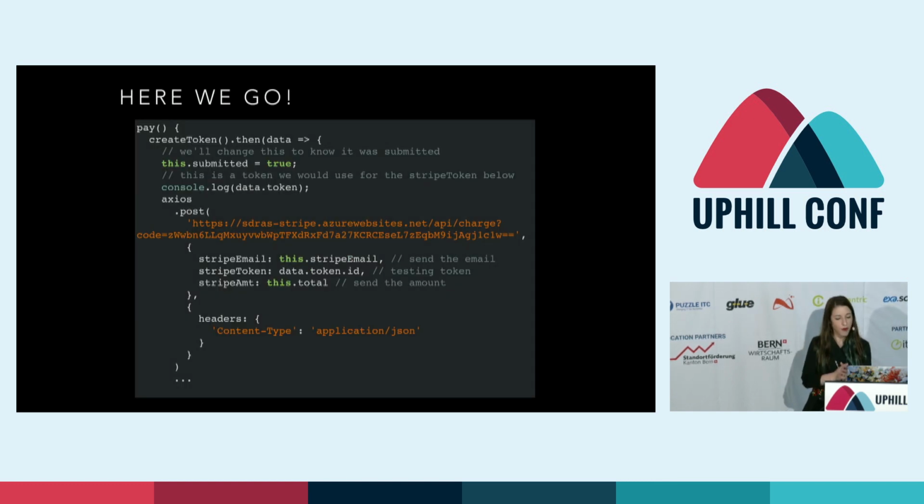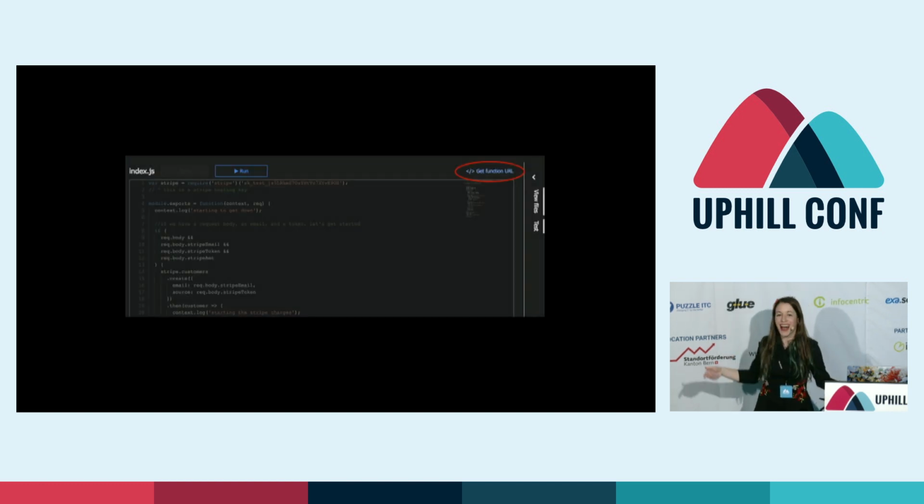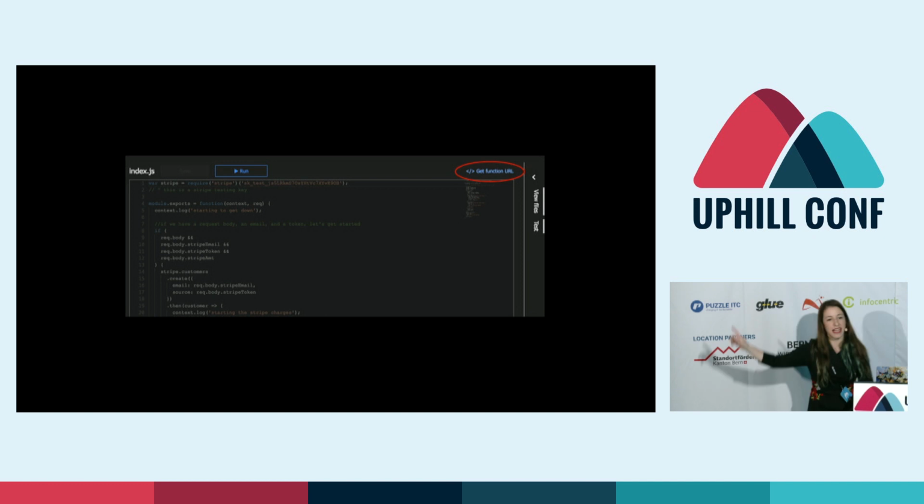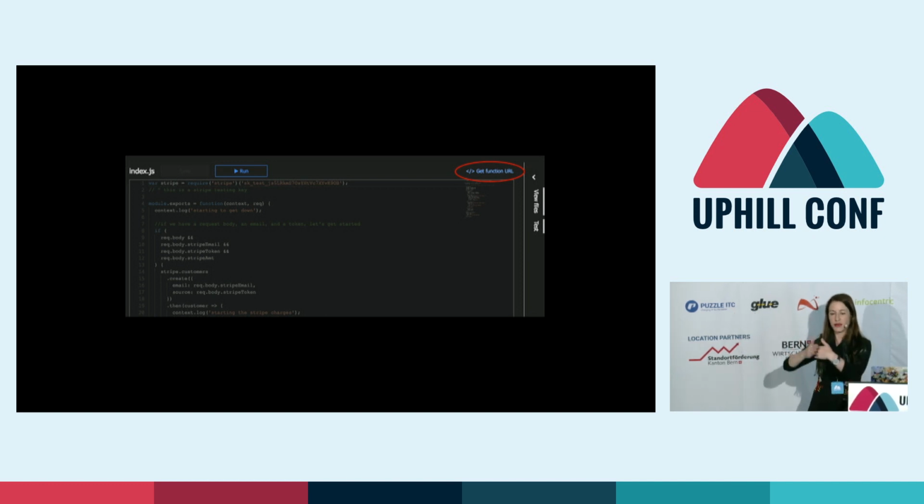When someone clicks that form button, it kicks off the pay method where we have that create token promise, and now we've submitted our changes to Vue and post to the URL of our serverless function and send the email we collected from the form as well as the total. And in case you're wondering where we got that URL from the serverless function, if we go back to the portal, it's that little circled piece right there. That's where you can get the function URL so that you can talk between them.